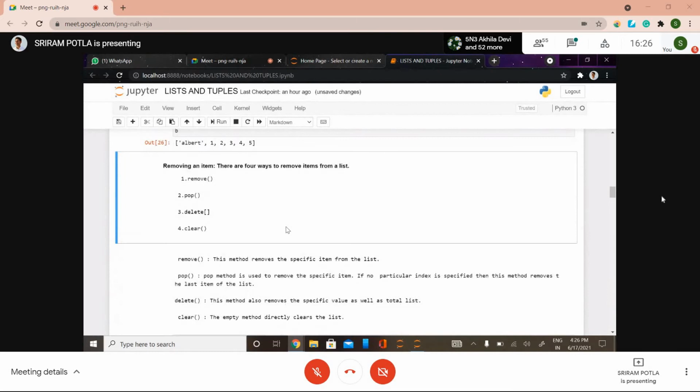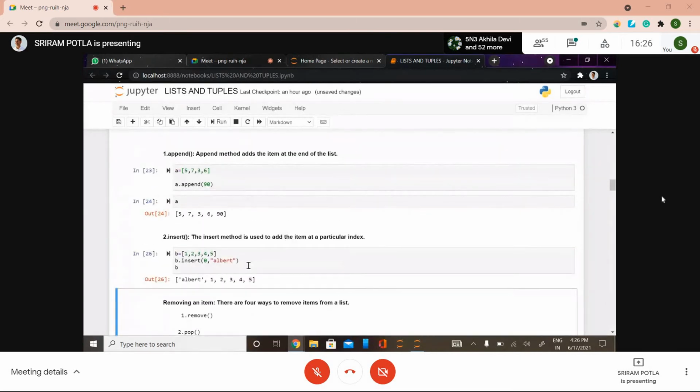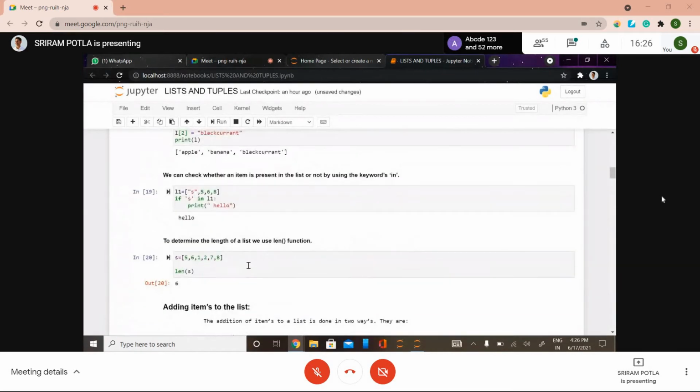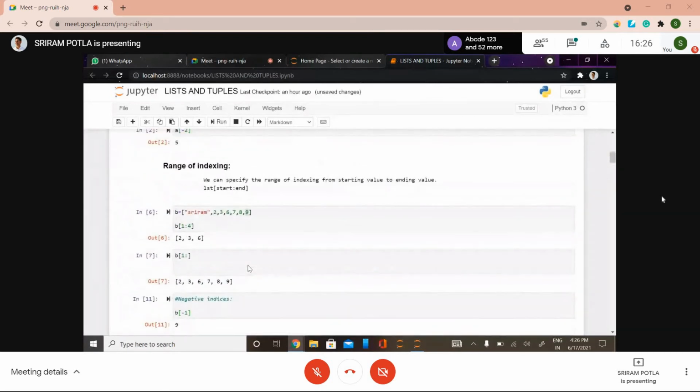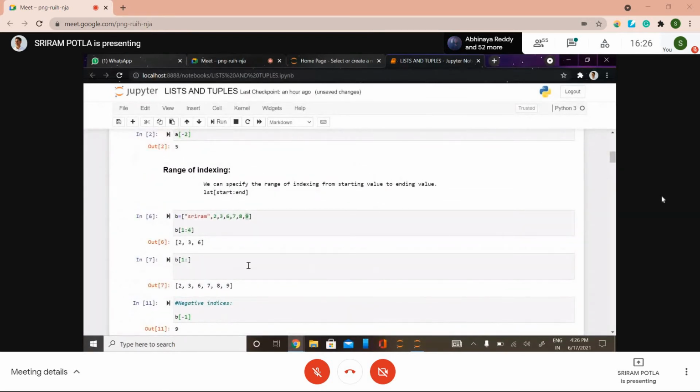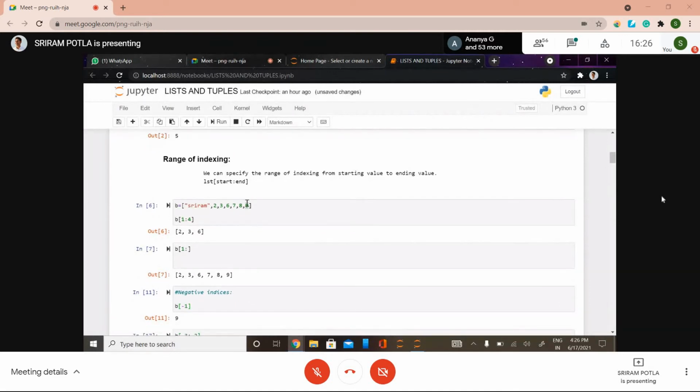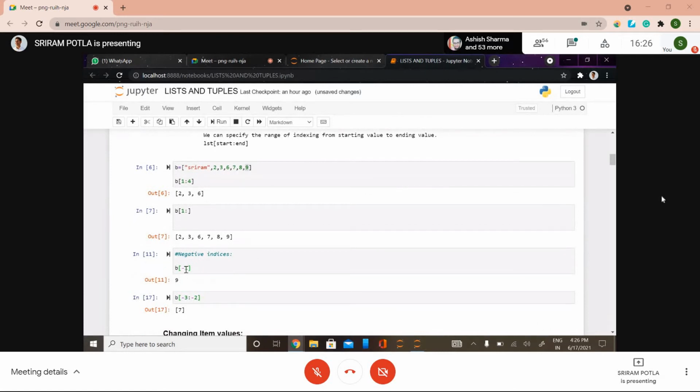So negative slicing is explained once more. When you're traversing from right to left, we can use negative indexing. I mean, the indexing starts from -1, -2, -3 and so on.